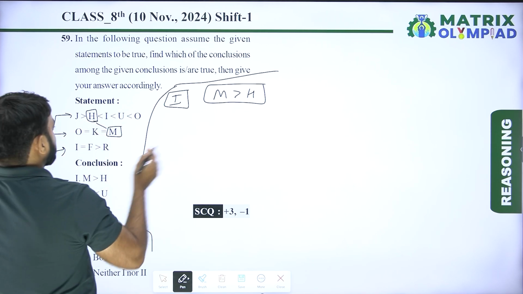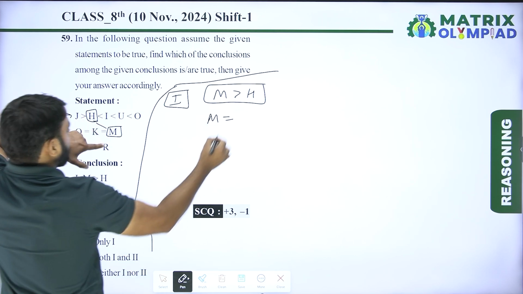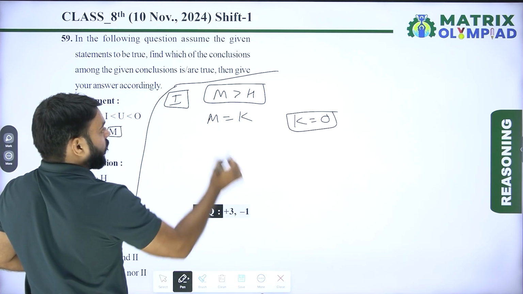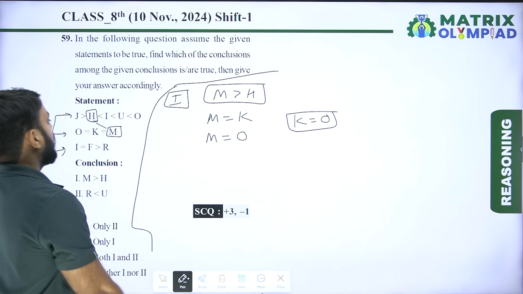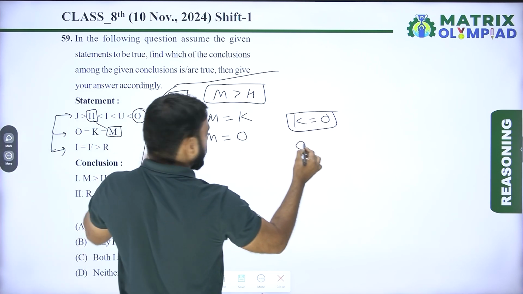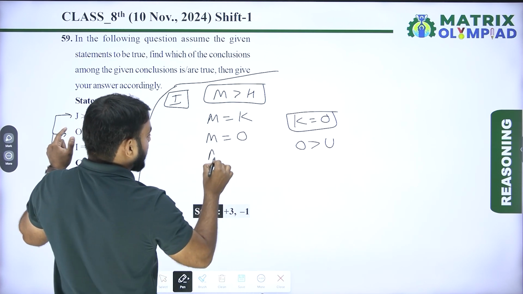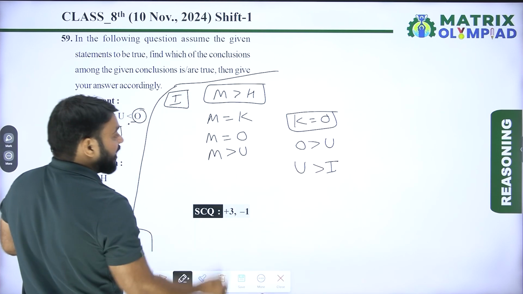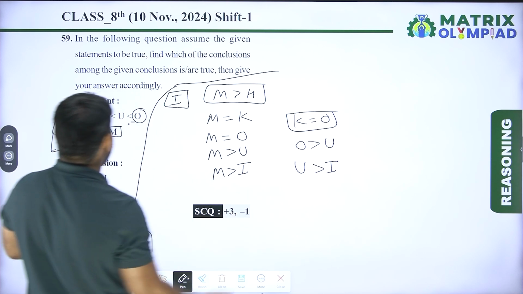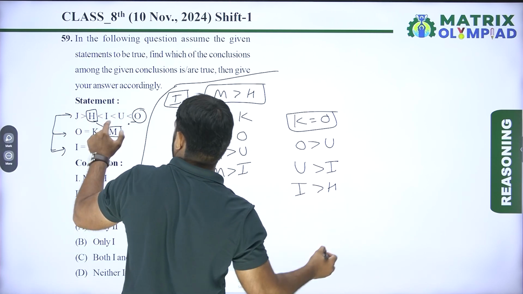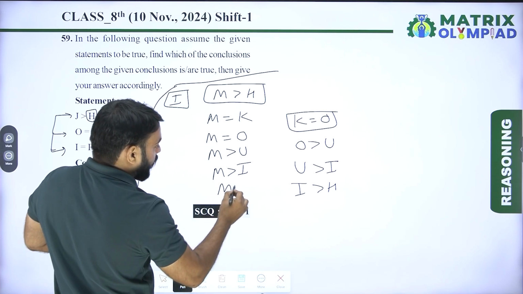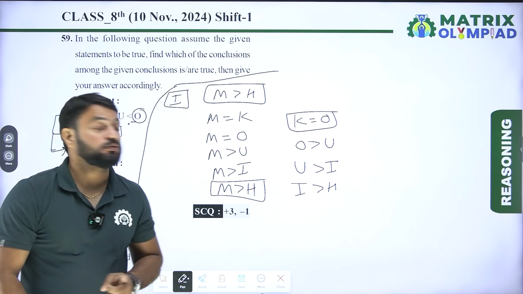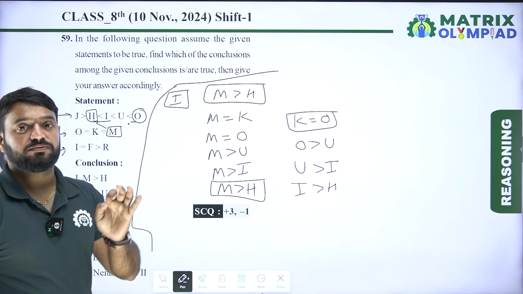So M is equal to K. According to the given statement, M is equal to K and K is equal to O. It means M is also equal to O. O is greater than U. So it means M is also greater than U. U is greater than I. It means M is also greater than I. I is greater than H. It means M is also greater than H. So here conclusion first is definitely true according to the given statements. So conclusion first follows.